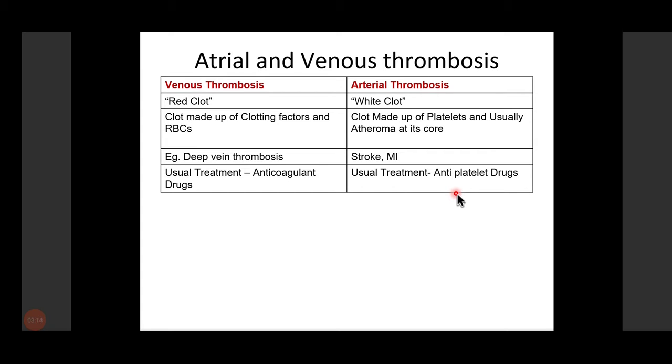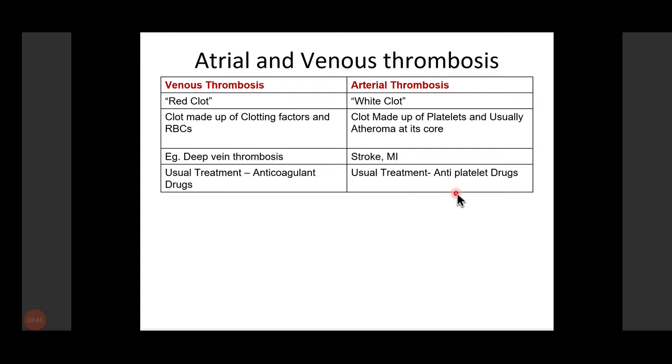In contrast to venous thrombosis, arterial thrombosis is white in color and is made up of platelets, usually with atheroma at its core. In arterial disease like coronary artery disease, or if there is a thrombus in a cerebral arterial blood vessel, it would lead to stroke and MI. By this knowledge we know that arterial thrombosis is made up of platelets, so we prefer antiplatelet drugs in case of arterial thrombosis.